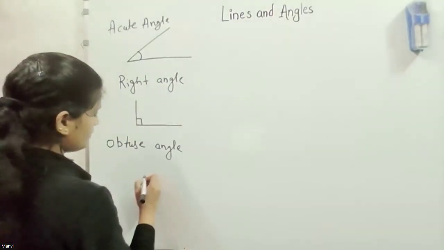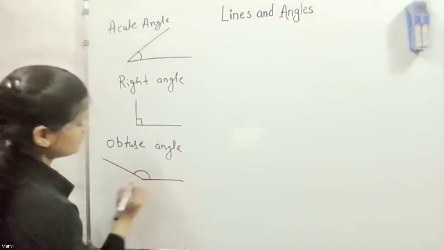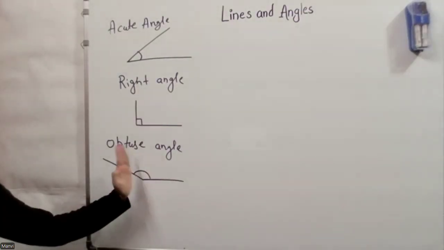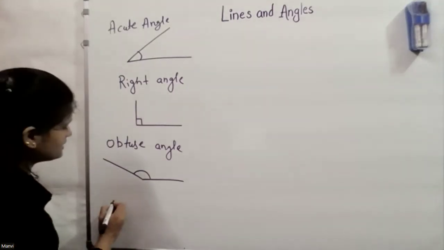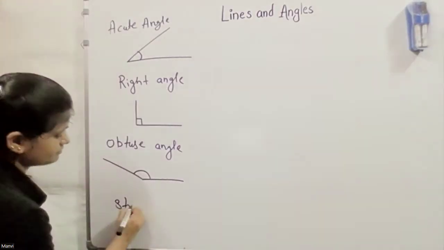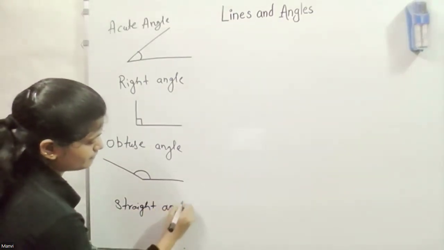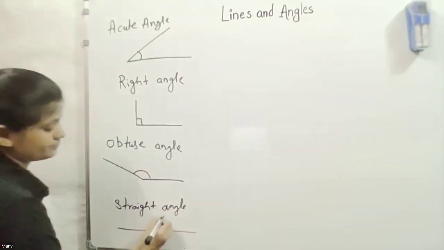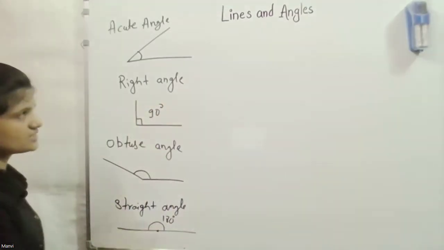Then the straight angle, which is exactly 180 degrees. So exactly 90 is a right angle, and exactly 180 is a straight angle.